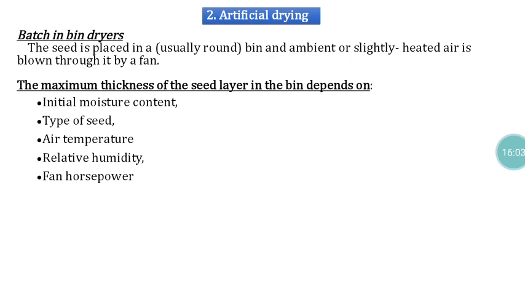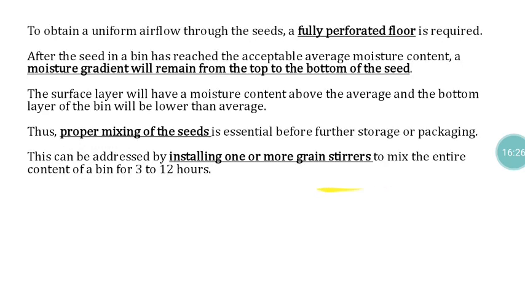So by that way, whatever heated air flows into the bin will remove the moisture content. Many parameters play a major role in drying of seed in batch bin dryers. Those parameters are the initial moisture content of the seeds, type of seeds used for drying, air temperature, relative humidity, and fan horsepower.